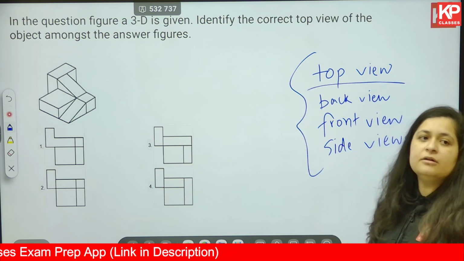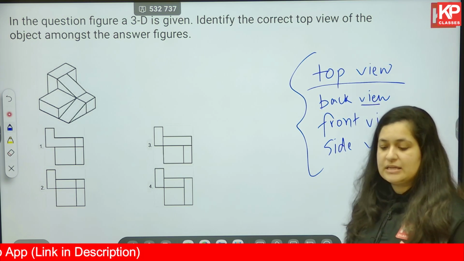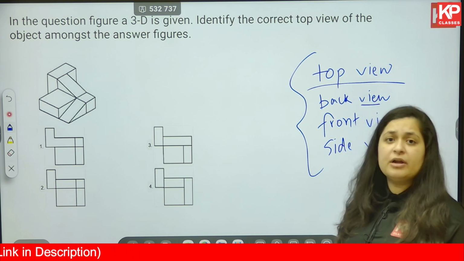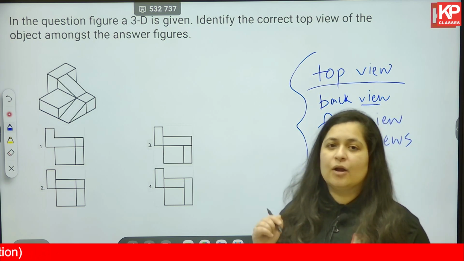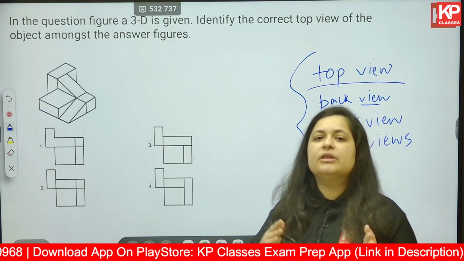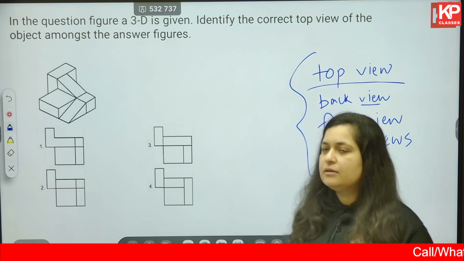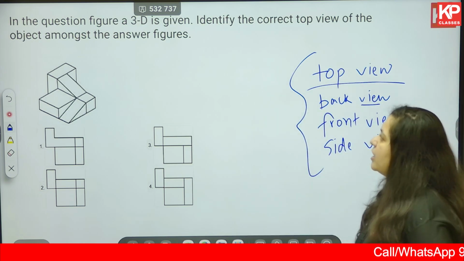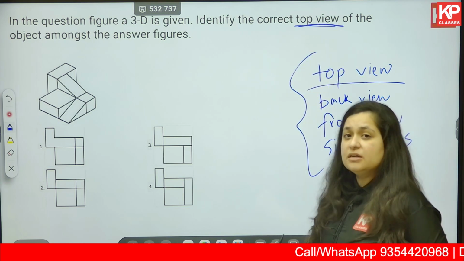So it can either be that you have been given one of these directly. For example, what will be the back view, what will be the front view, what will be the top view, or you can be given an arrow, and if you view the object from that particular arrow, what are you going to see? That is usually what we get in the questions over here. It's the top view.